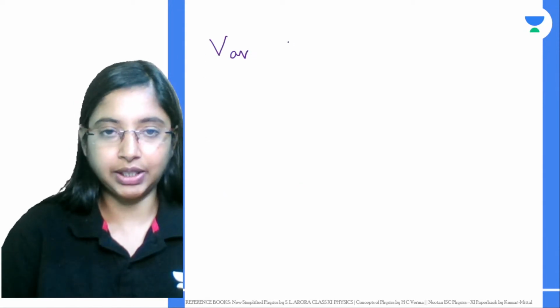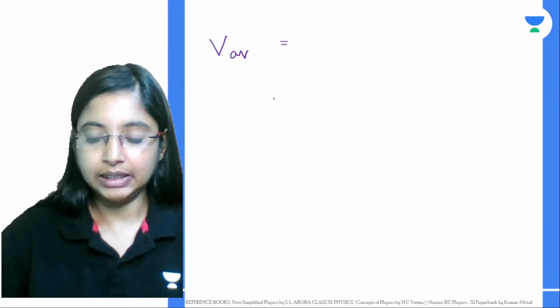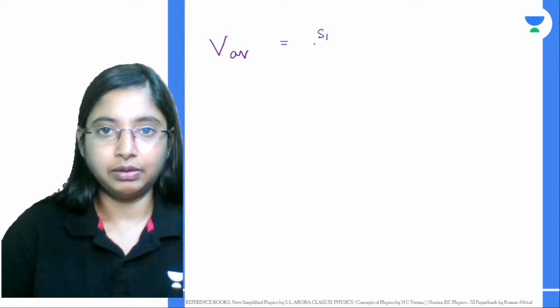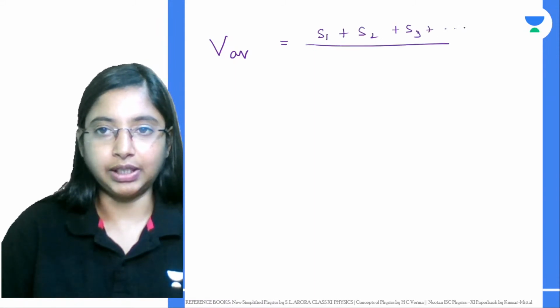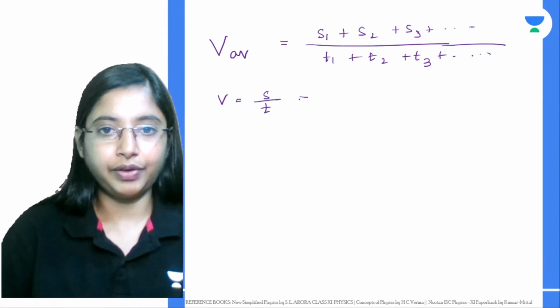Likewise, you can show your average speed in another case. This time the distance covered is s1 plus s2 plus s3, with different times t1 plus t2 plus t3. We know v is equal to s by t, so s is equal to v into t.